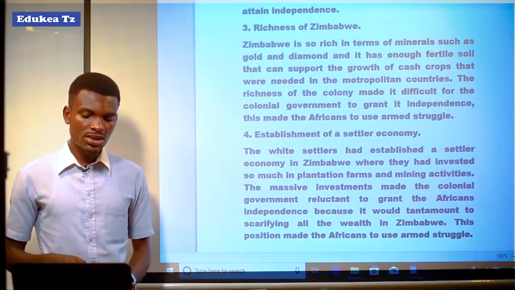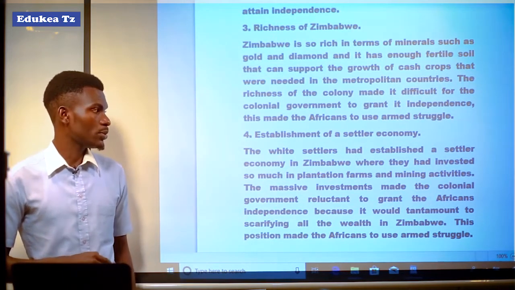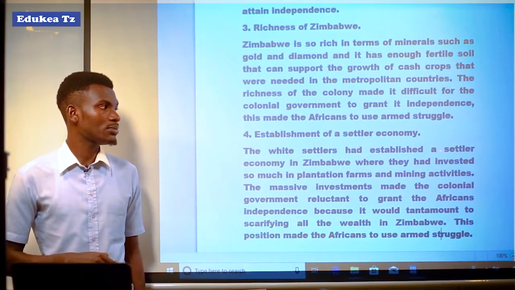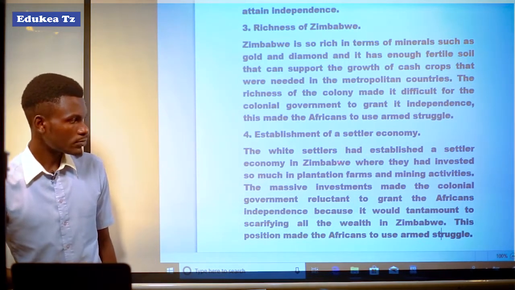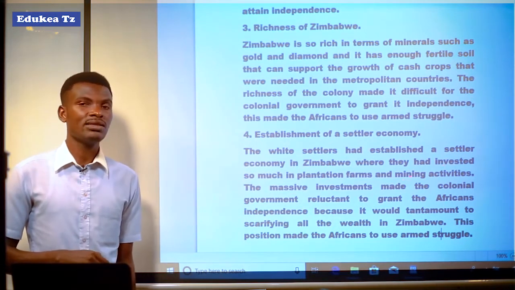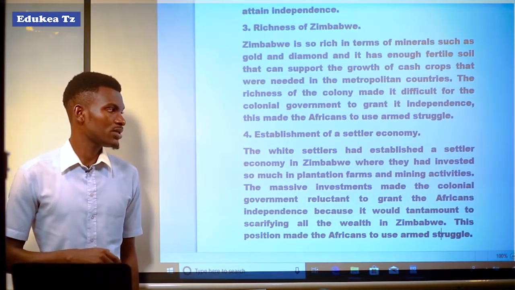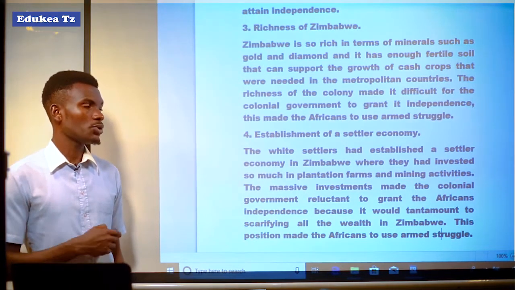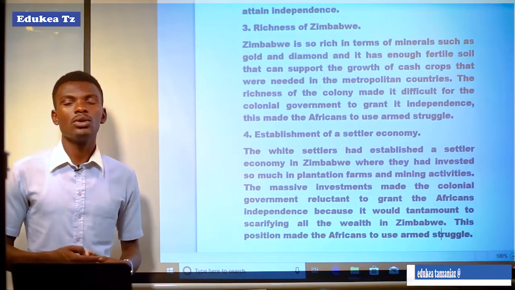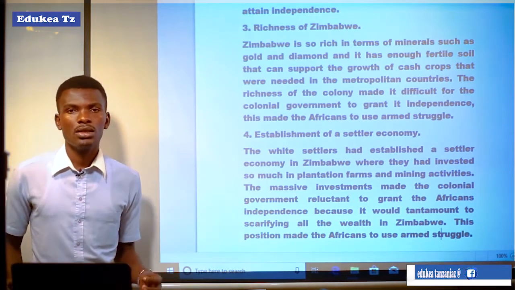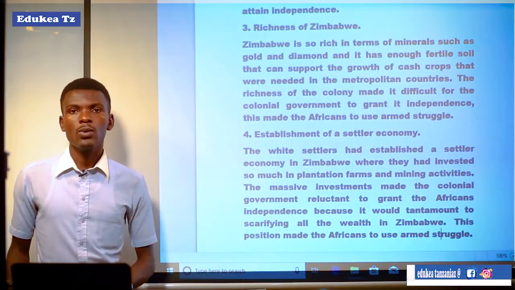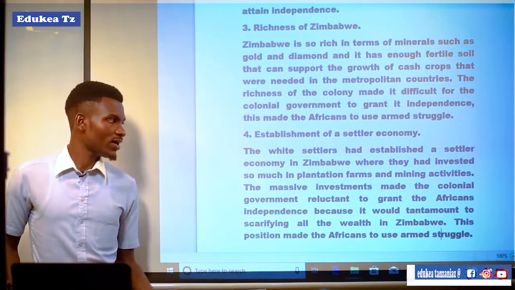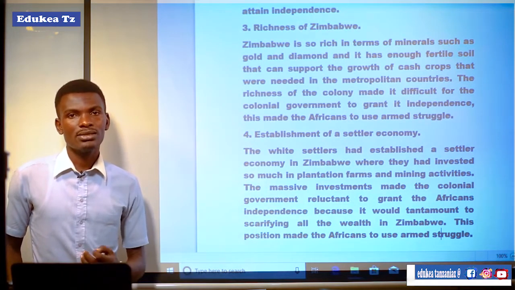But the next one was the establishment of a settler economy. The white settlers had established a settler economy in Zimbabwe, where they had invested so much in plantation farms and mining activities. So you can see that many of the white settlers found in Zimbabwe were highly invested in plantations, farms, as well as mining centers.